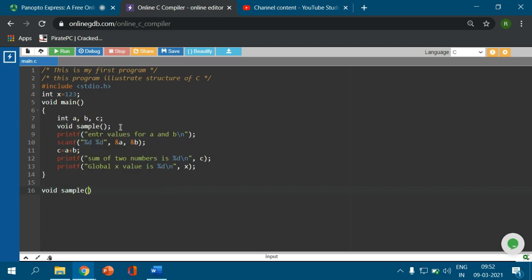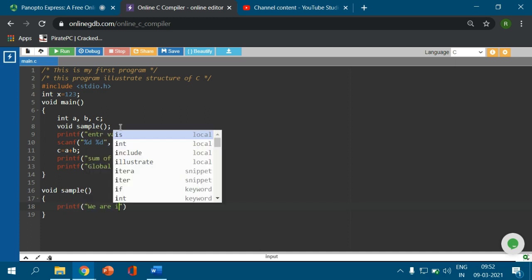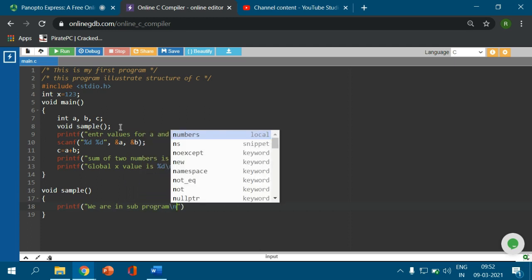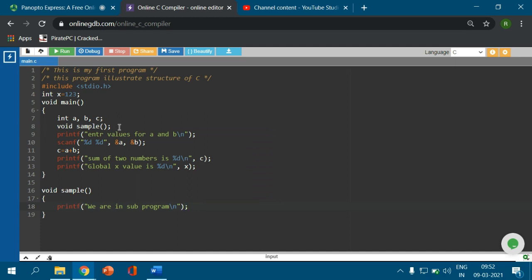Sample. Here I print something, printf, we are in subprogram. My dear friends, we can understand the subprogram can also act as a main program. It also has some local declarations, and it is able to access the global variable.